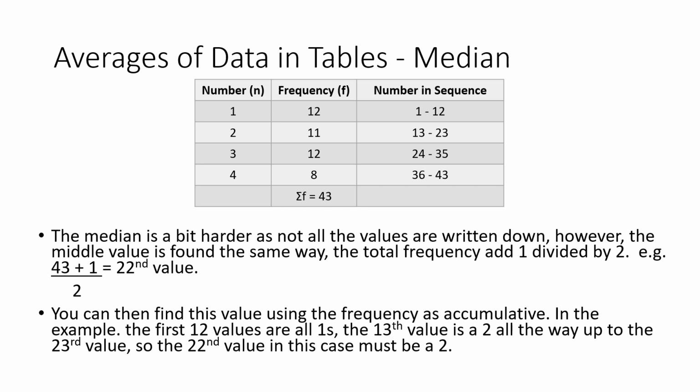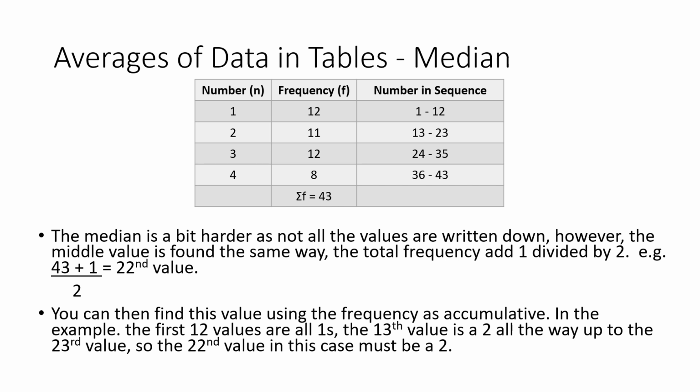So if I was to write these in order, the first 12 numbers are all going to be number 1. So the first number to the 12th number would all be a number 1. That means the next number, the 2s, would start with the 13th number, and because there are 11, they go to the 23rd number. So then the 24th number would be the next number, the 3, and there are 12 of those, so they would go up to 35. So the 24th to the 35th number would all be number 3s. That means the 36th number would be a 4, all the way up to 43, which is the last digit, would be a 4.